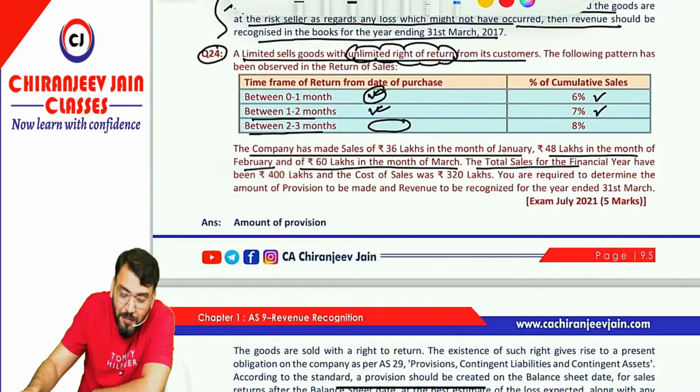So how to create the provision amount, that we need to understand. The total sales for the financial year have been 400 lakh and the cost of sales 320 lakh. As per AS 9, even though we have sold with an unlimited right of return, all the conditions have been satisfied because risk and reward has been transferred, there is no significant uncertainty regarding the amount of consideration, and it is not unreasonable to expect ultimate collection. Therefore the entire revenue will be recognized this year, but we need to create a provision for that return as per AS 29. So what will be the amount of that provision?